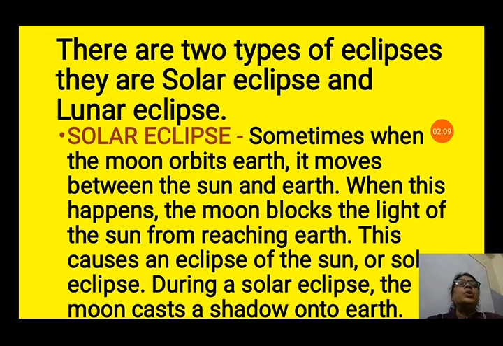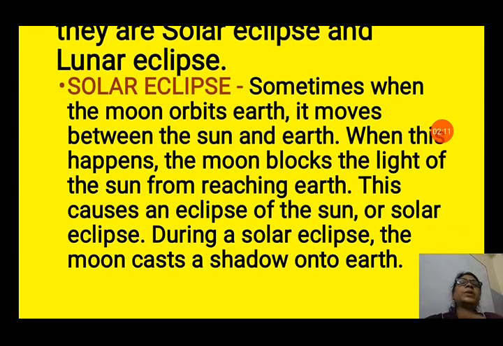Solar eclipse: sometimes when the moon orbits the earth, it moves between the sun and the earth. So when the moon comes between the sun and the earth, what will happen? The moon will block the light of the sun from reaching the earth, because it is in front of the sun. This causes an eclipse of the sun, or solar eclipse. During a solar eclipse, the moon casts a shadow onto the earth, because it is blocking the light of the sun.